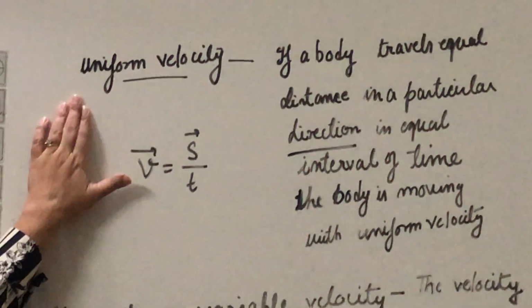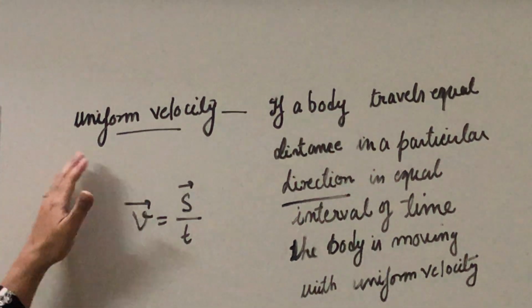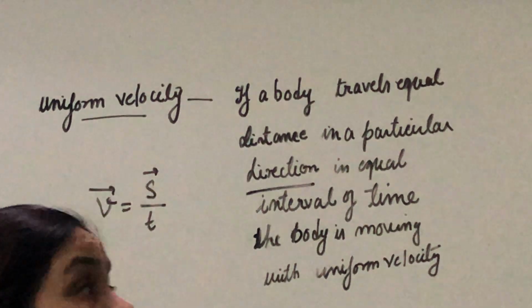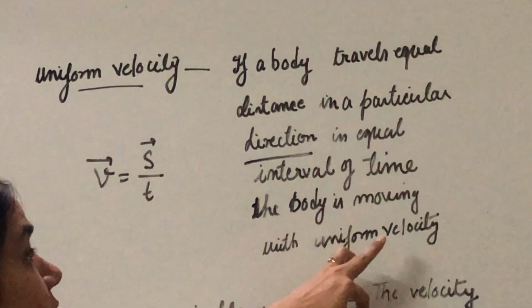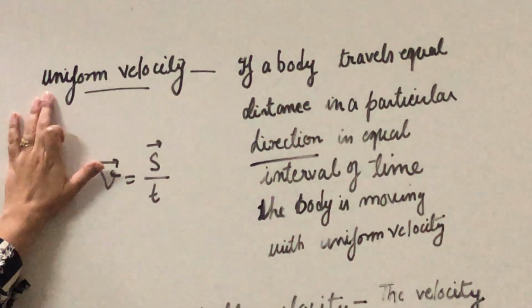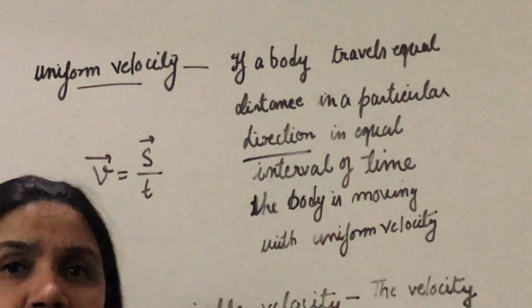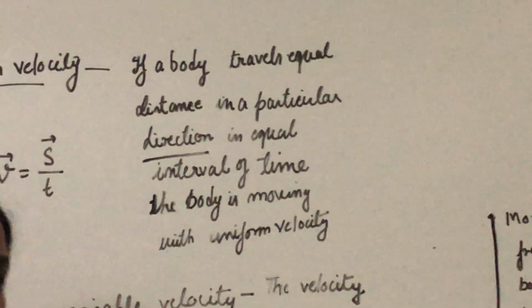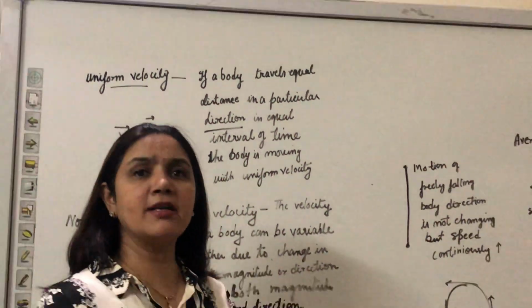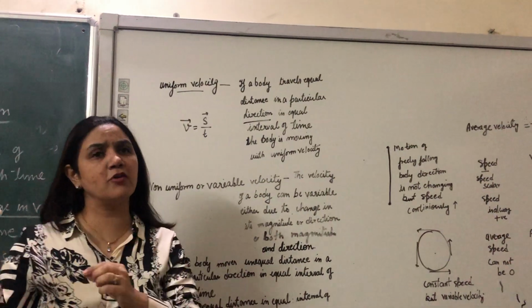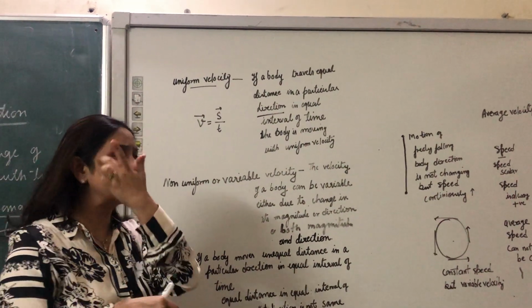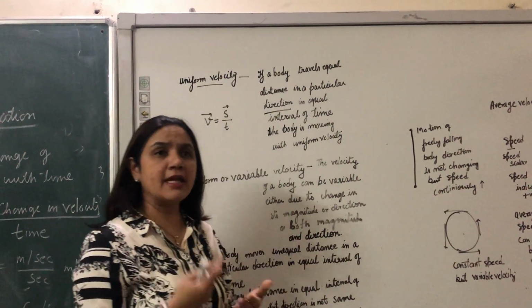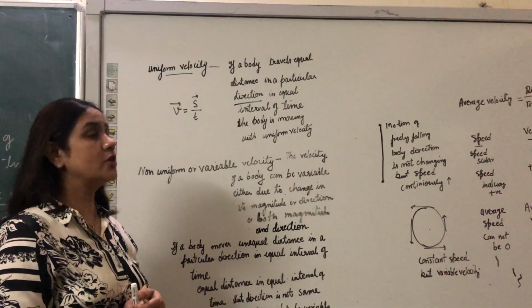If you are going to explain the definition of uniform speed, then you will not mention the direction. But when you are saying about the uniform velocity, that means a body travels the equal distance in a particular direction and in the equal interval of time. Practically it is not possible, but theoretically it is moving 3 to 4 kilometer in 1 hour or 4 to 5 kilometer also in 1 hour. That means it is going to move the equal distance with the equal interval of time. That's why you can say the velocity is uniform.